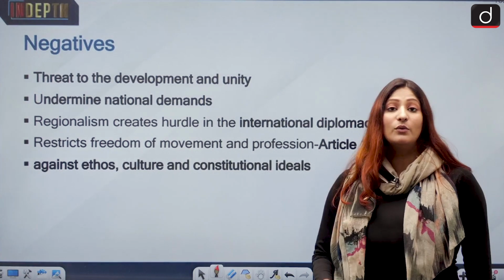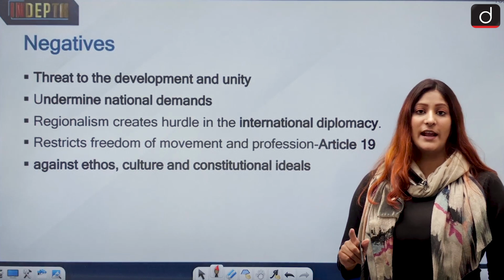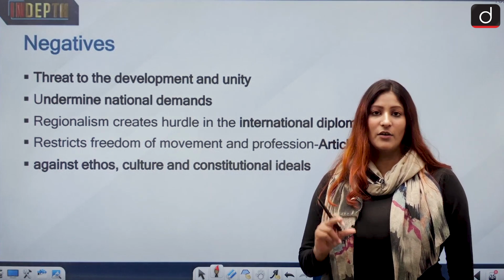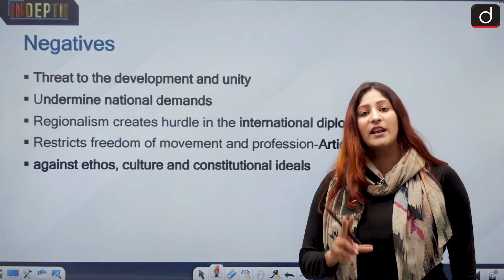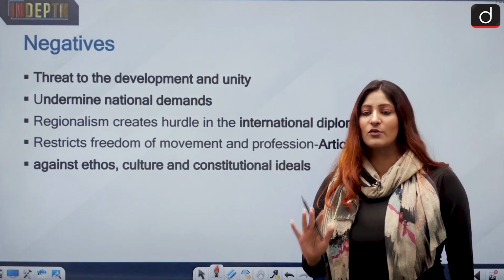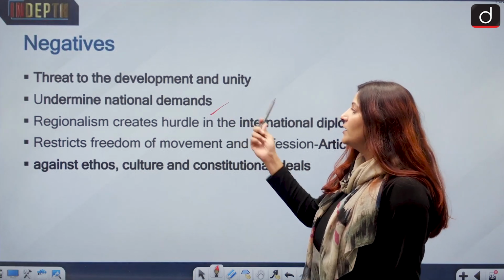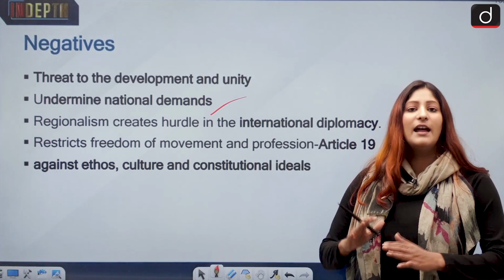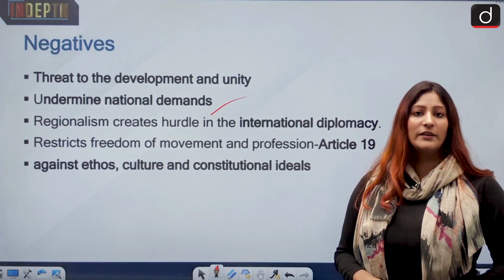It is a threat to unity. Now it will give rise to regionalism and parochialism. When that happens, the integrity of a nation gets hurt. Whenever anything in extreme happens, that is going to happen for India. It will undermine national demands, because if we are just catering to the needs of the local population, India as a whole might not be able to develop.